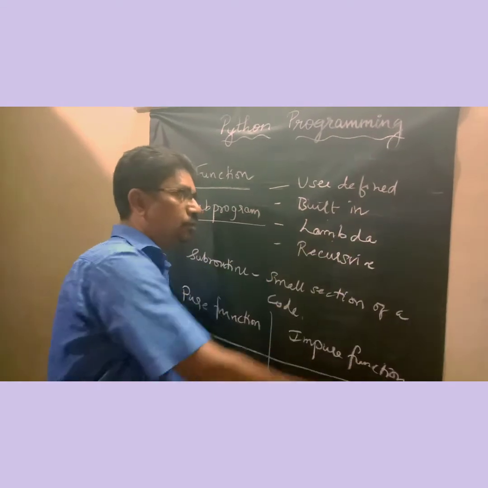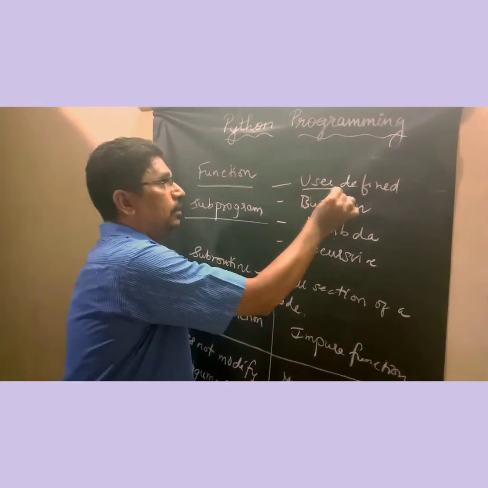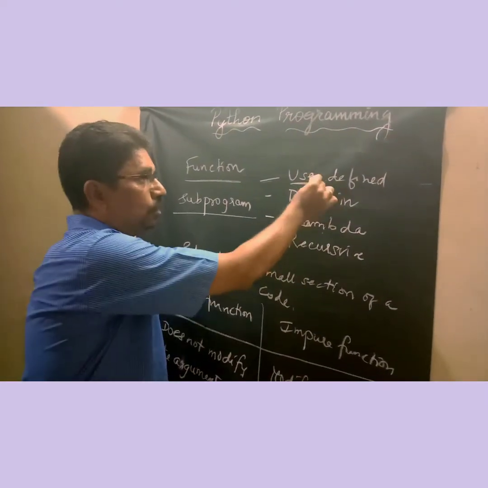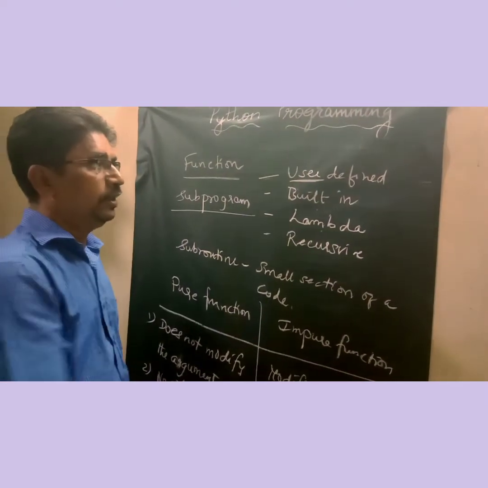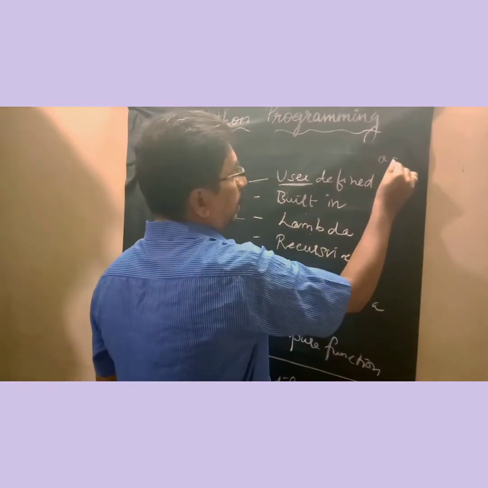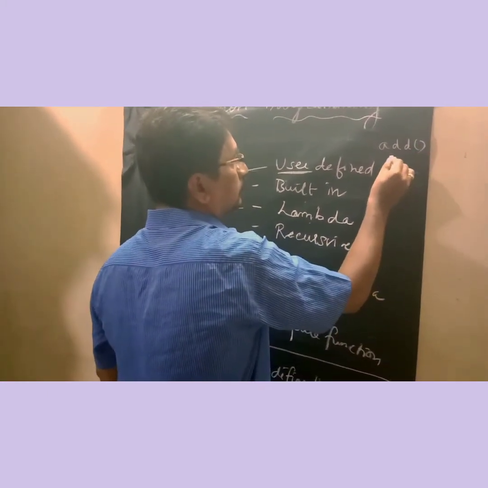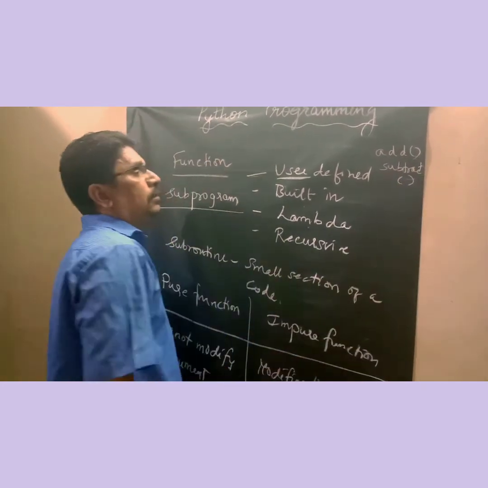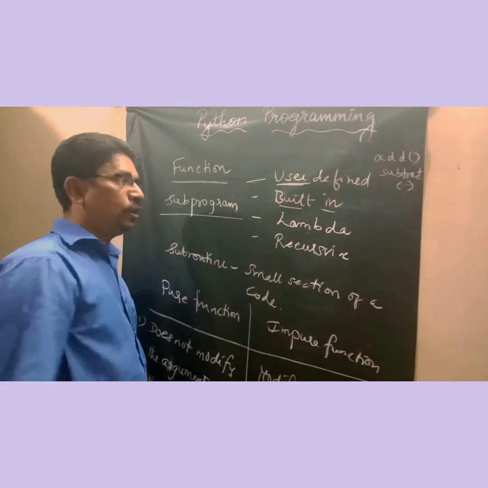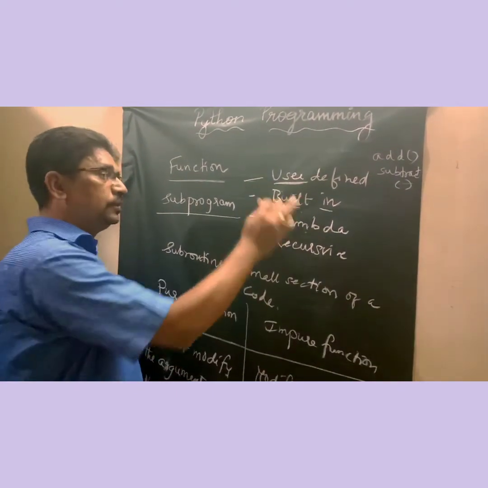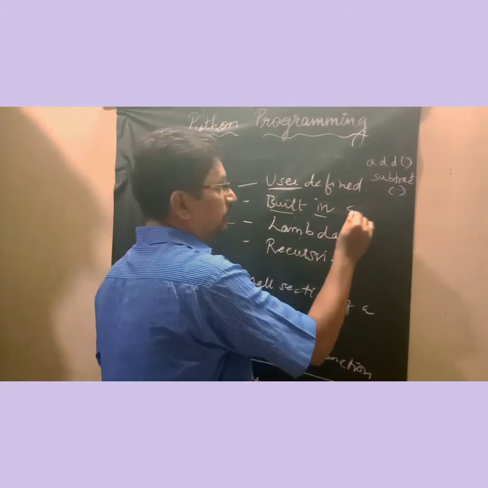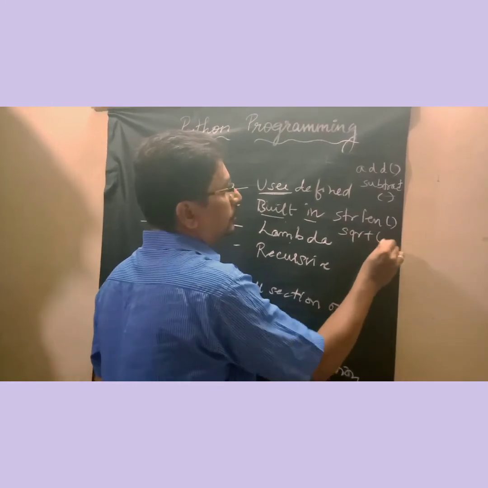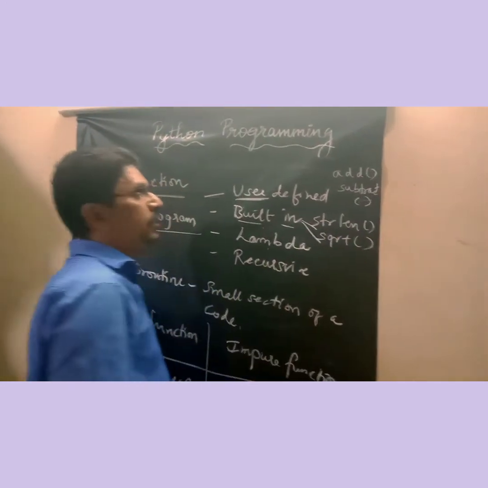User-defined functions are those functions which are defined by the user, and the user can define a function while writing a program. That is called a user-defined function. Here we can give examples: add, subtract. Built-in functions are those functions which are already defined in the system itself. Here you can give examples such as the string length function and the square root function.